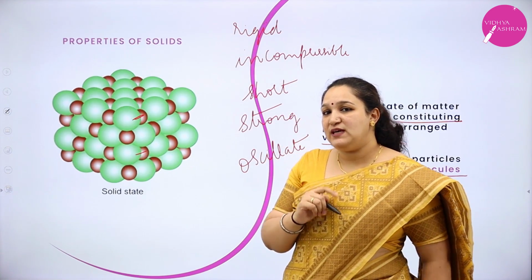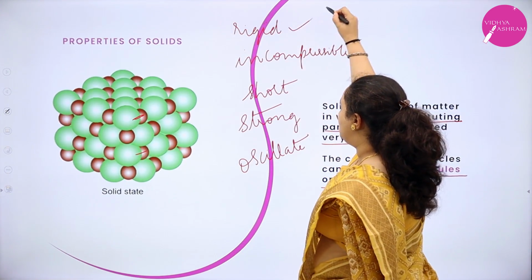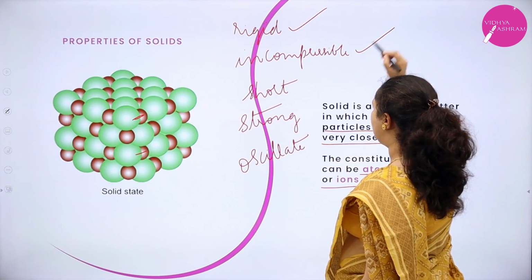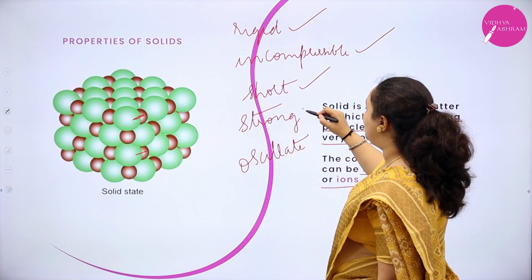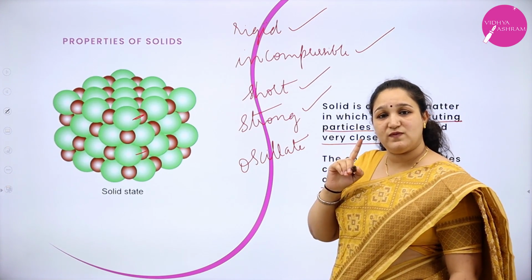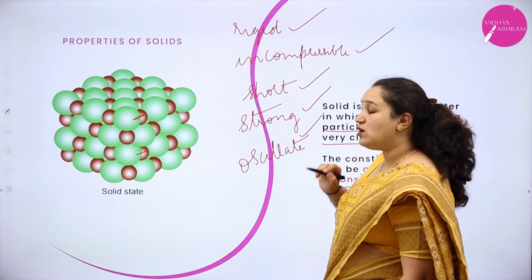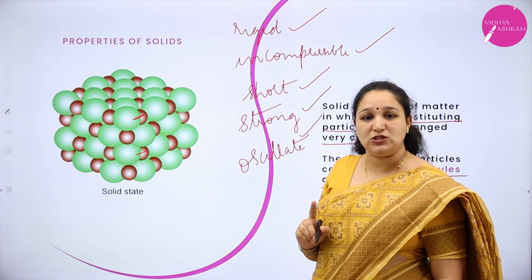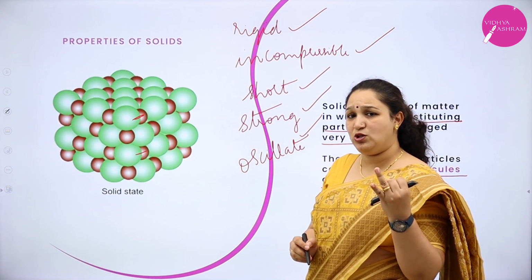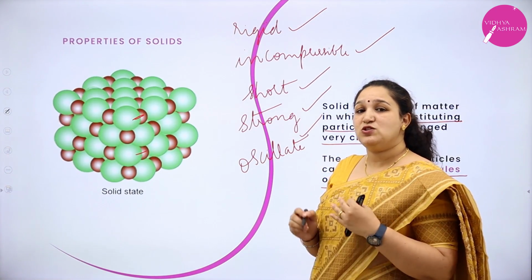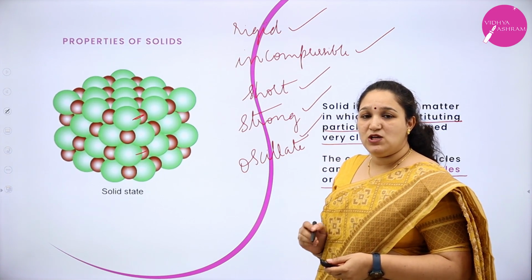So what are the properties of solids? They are rigid, they are incompressible, the intermolecular distance is short, the intermolecular force of attraction is very strong, and they can oscillate in their fixed position. Also they have a definite mass, definite volume, and definite shape. So these are the properties of solids.